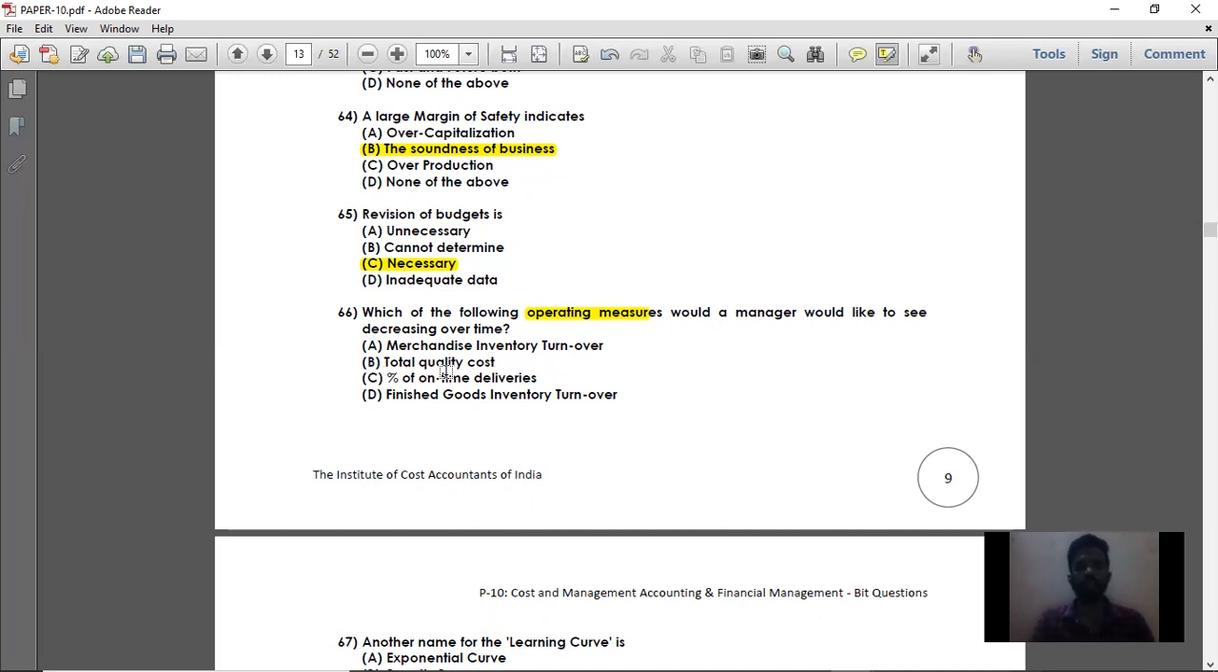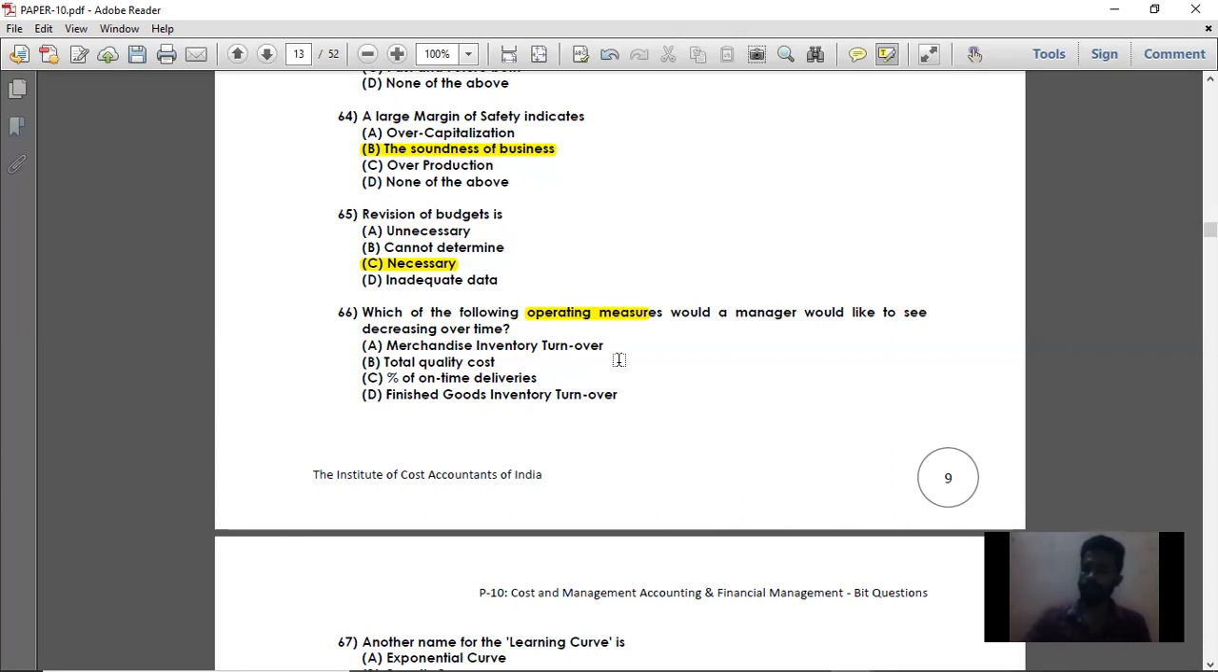Next, option B, total quality cost. What they are asking is which operating measure should decrease over time. Total quality cost is the cost spent to check the quality of the product. So the total quality cost spent over a period of time should decrease, which will have a good effect on the profits of the business. Then it is the right answer. Simple. Option B is total quality cost.